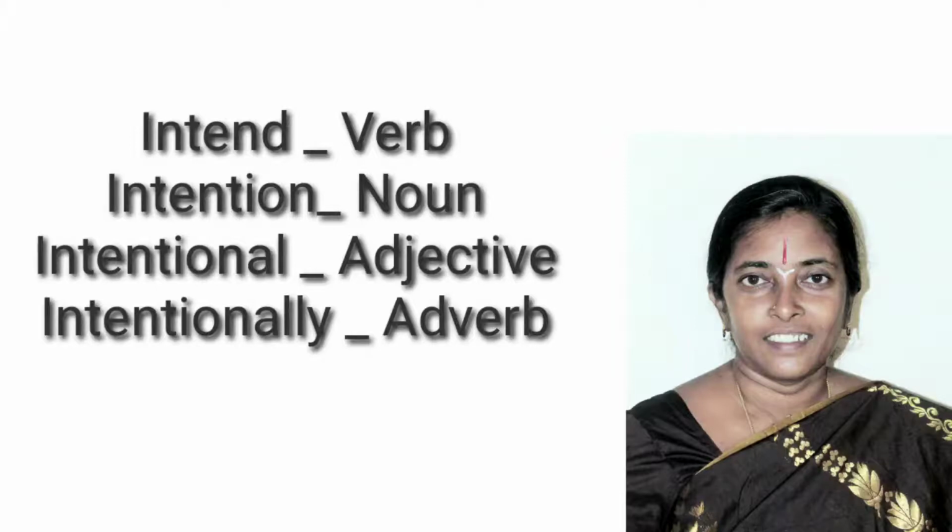So what did we get here? From the verb, by adding some suffix, we got a noun. By adding some suffix to the noun, we got an adjective. By adding some suffix to the adjective, we got an adverb. This is also one of the ways of improving our vocabulary. Let us frame sentences with these words.